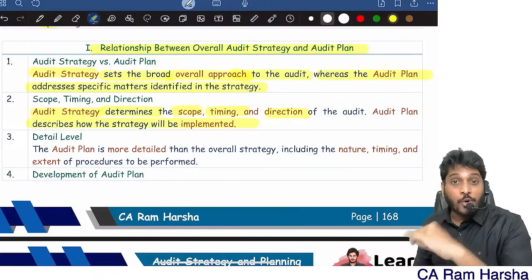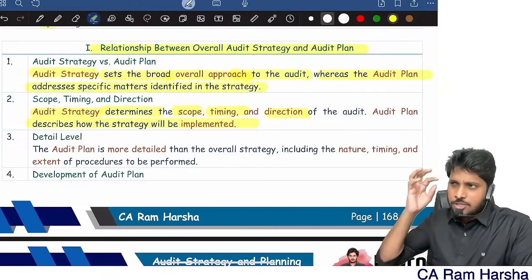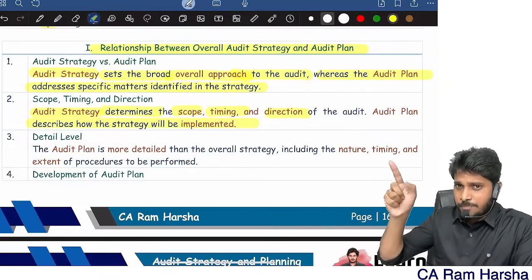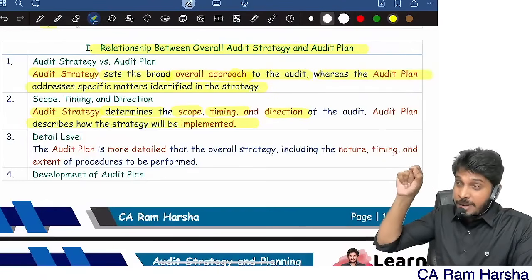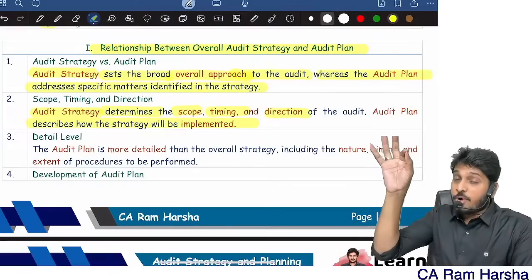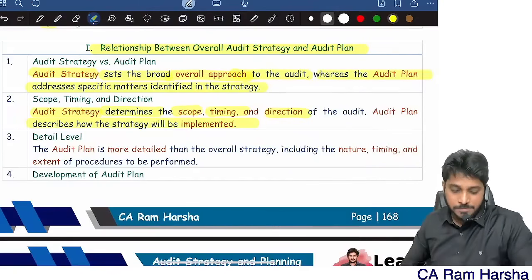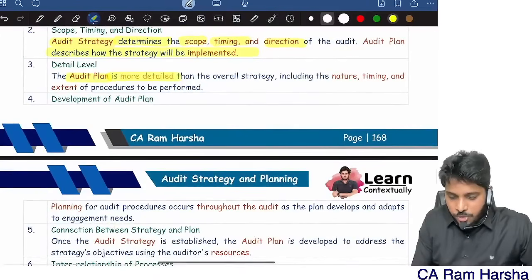There is another word called program, which is even more detailed. For example, in strategy I understood that I should cover purchases. On purchases I should do risk assessment, further audit, all that is plan. In purchases, what points I should verify, each and every point I list out. That is program. Audit plan is more detailed than strategy, which includes nature, timing, extent of procedures.